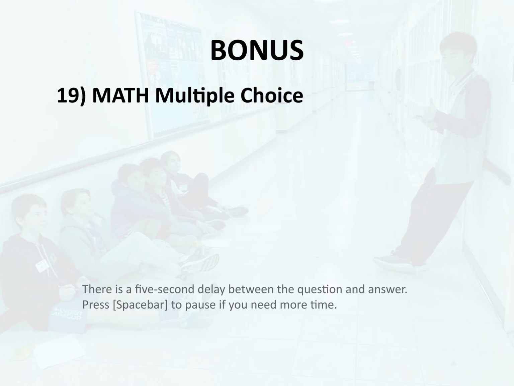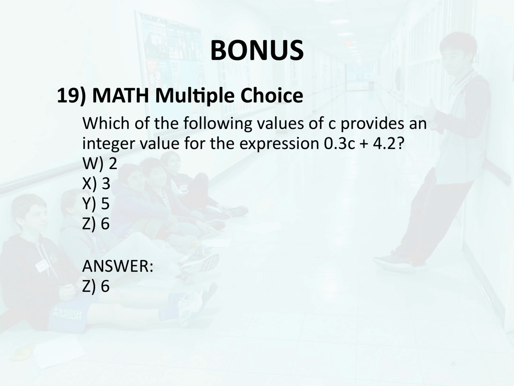Bonus 19. Math. Multiple choice. Which of the following values of c provides an integer value for the expression 0.3c plus 4.2? W, 2. X, 3. Y, 5. Z, 6. Answer. Z, 6.